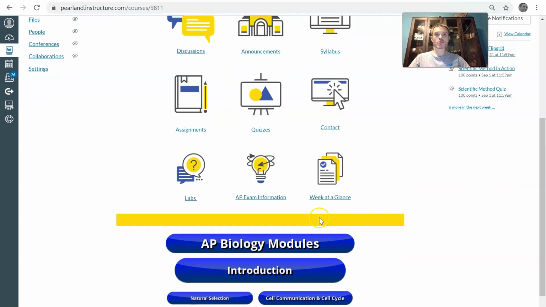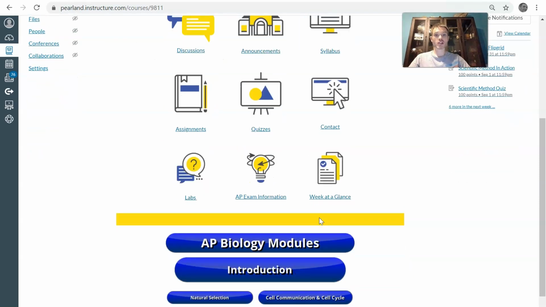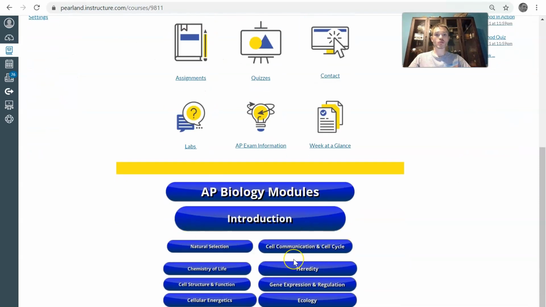The real thing that you'll be using, the majority, is the modules. In AP Biology, there are actually 8 modules. You can see them all located right here. We're going to start off this week from Monday to Friday on the introduction. These are basically just our scientific practices. We will start on natural selection next Tuesday, with Monday being a holiday. So let's begin on the introduction.